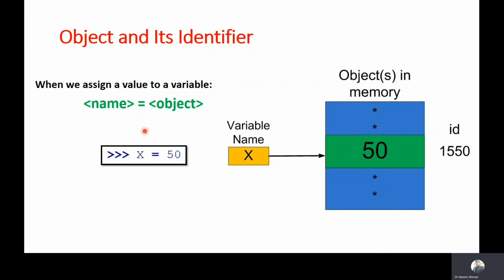When we assign a value to a variable, actually we are creating an object, meaning we are assigning an object to a variable, and that object is stored in memory. And Python also assigns an ID to this object.